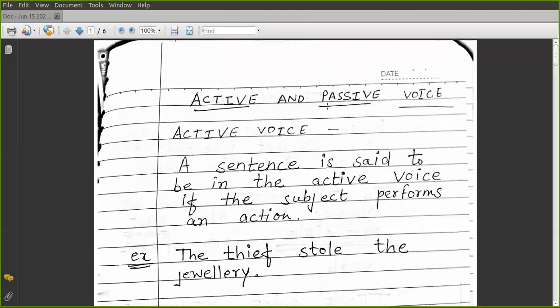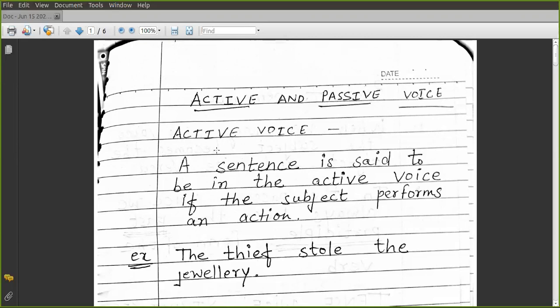Here the subject is doing an action. Stole means what? He is doing an action. He is performing an action. He is the doer. So this is a sentence in the active voice, because here the subject is active. It is performing an action. So you understand what is active voice? Active voice is a sentence in which the subject is performing an action.